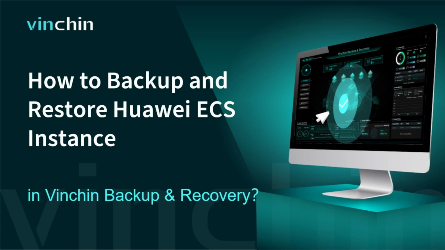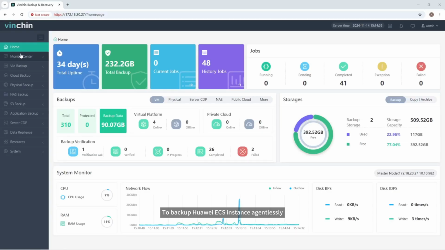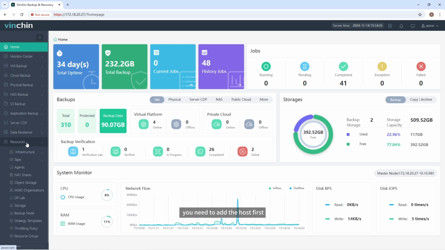In this video, you will learn how to create backup and restore jobs for Huawei ECS instance in Vinchin Backup and Recovery. To back up Huawei ECS instance agentlessly, you need to add the host first.